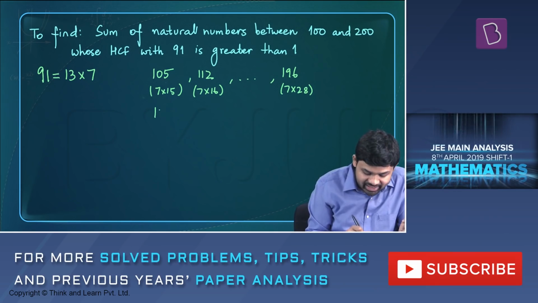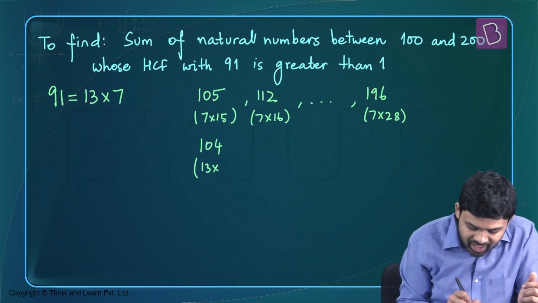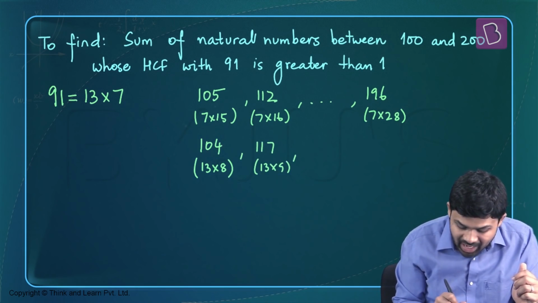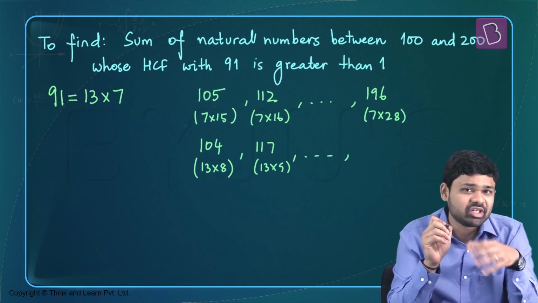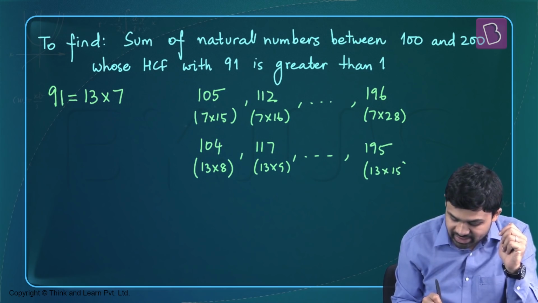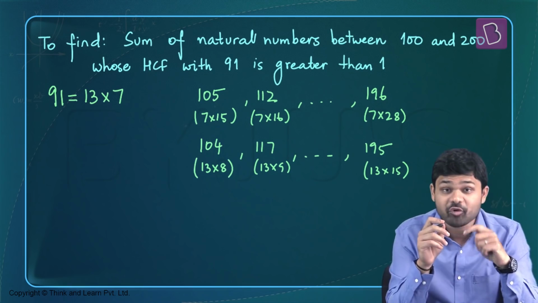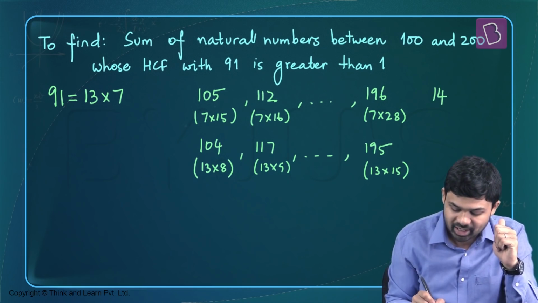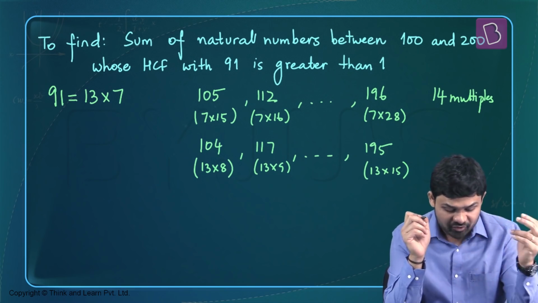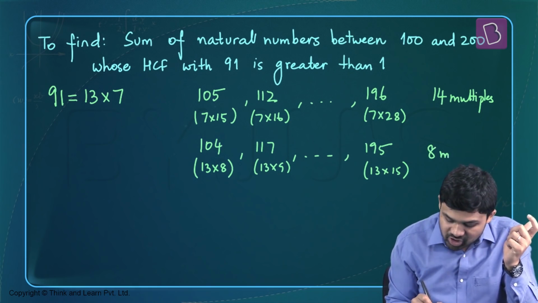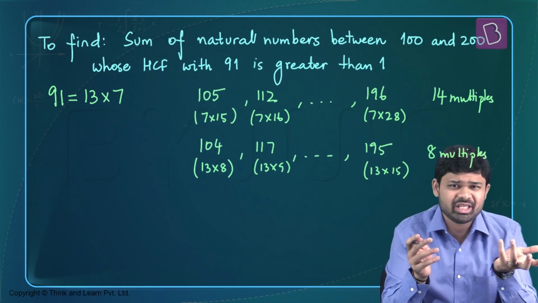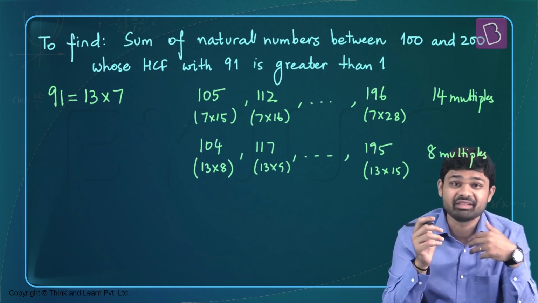What about 13? 13 eighths are 104, so we have the 8th multiple of 13, which is 104, then 117, which is the 9th multiple, and so on until 169, which is 13 square, 182, and 195, which will be the 15th multiple of 13. So overall, there are a total of 14 multiples of 7, and in the other case we have a total of 15 minus 8 plus 1, which is 8 multiples of 13. So we need to find the sum of these two arithmetic progressions, with common differences of 7 and 13 respectively.